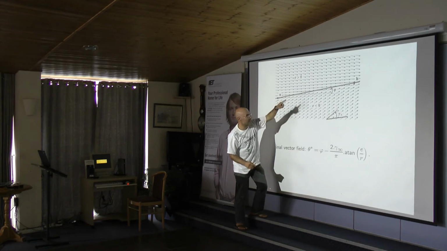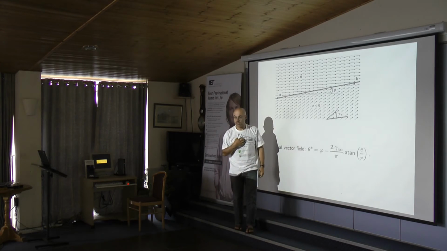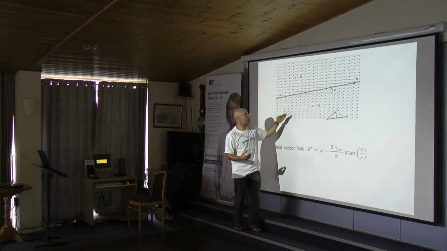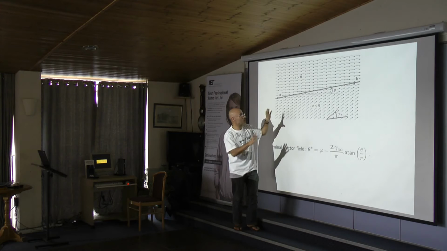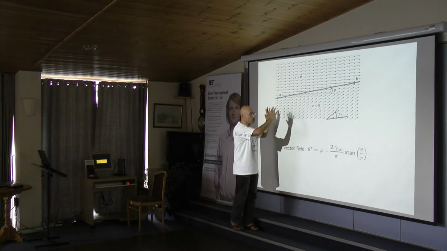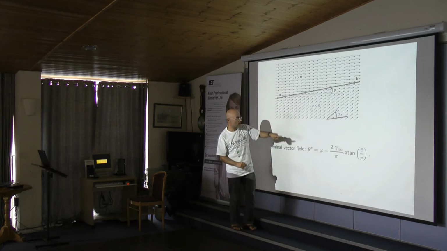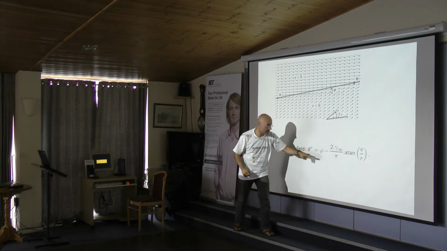This line with A and B. Of course, some directions are not allowed. That's why I will call this vector field the nominal vector field. The formula for this vector field is given here.